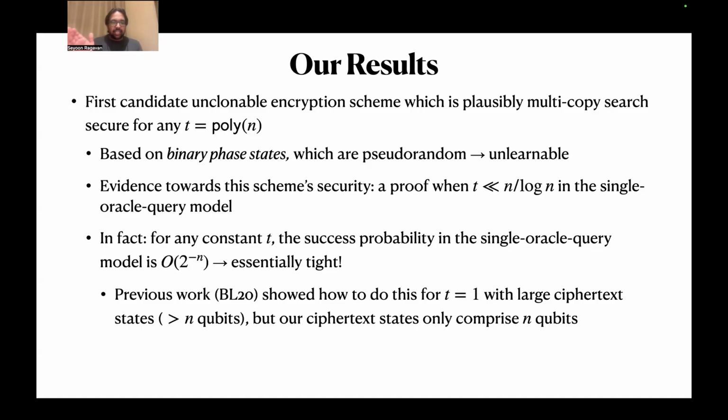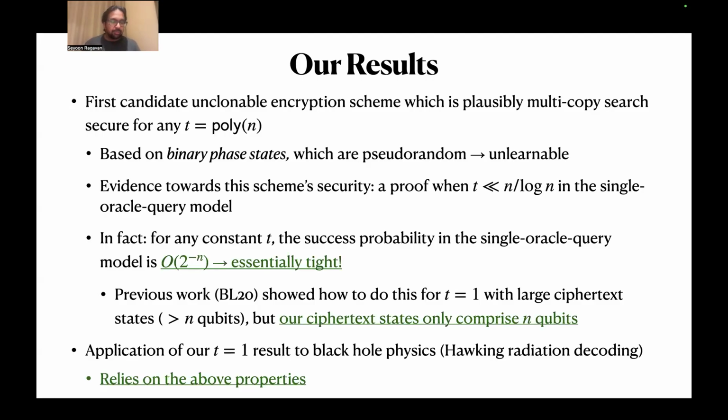And previous work did show how to do this when t equals 1 with large ciphertext states with more than n qubits. But our ciphertext states are just n qubits to encode an n-bit message. And moreover, another contribution of our paper is an application of our t equals 1 results at a single copy to black hole physics. So that's Hawking radiation decoding.